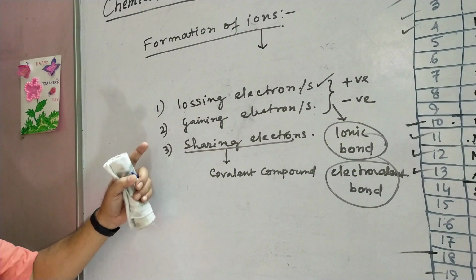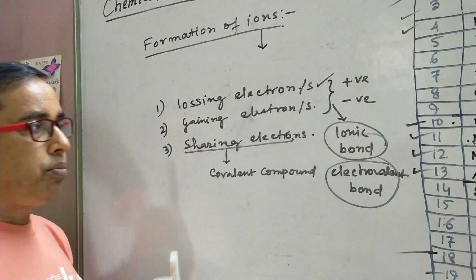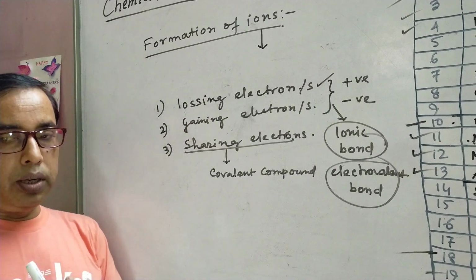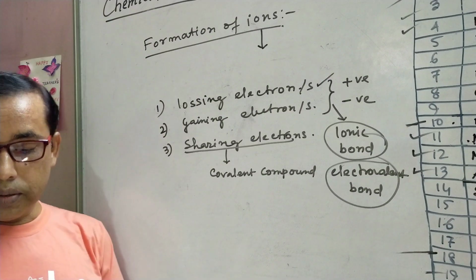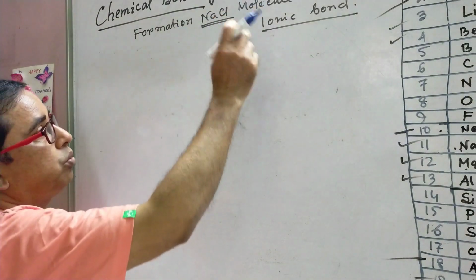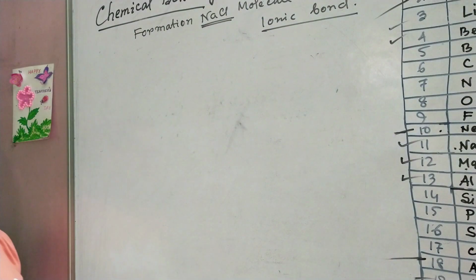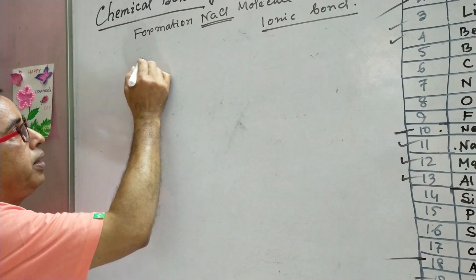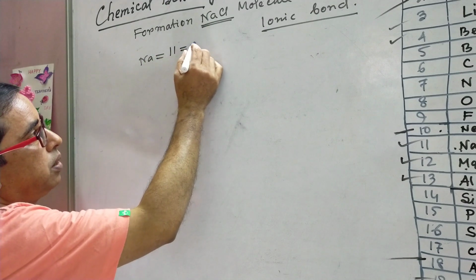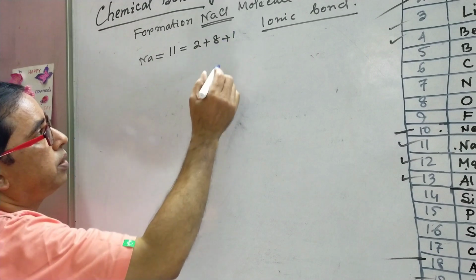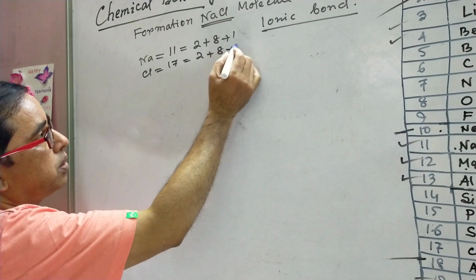Now I want to discuss the formation of ionic compound or the ionic bond. It can be shown by the formation of the molecule sodium chloride, which is known as common salt. Formation of NaCl molecule, where the ionic bond is formed and the compound is called ionic compound. How does it form? Sodium, I have discussed already, has atomic number 11, that is 2 plus 8 plus 1, and atomic number of chlorine is 17, that is 2 plus 8 plus 7.